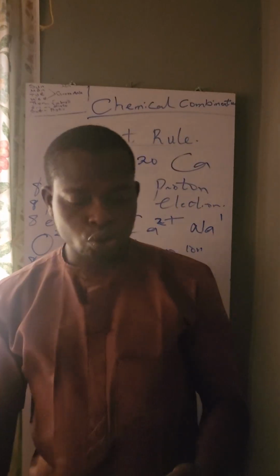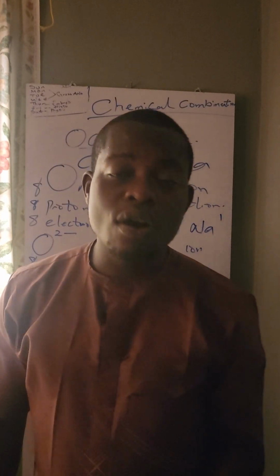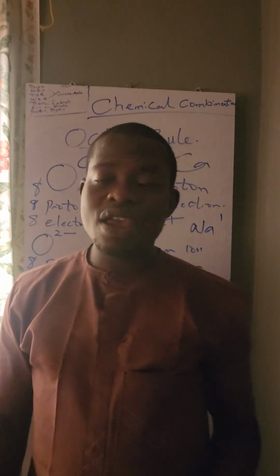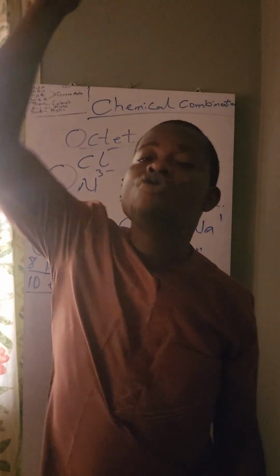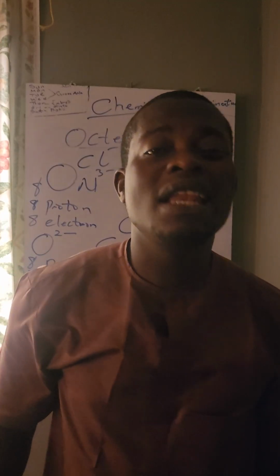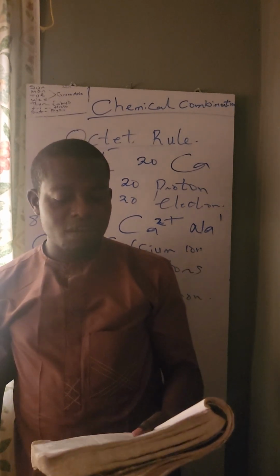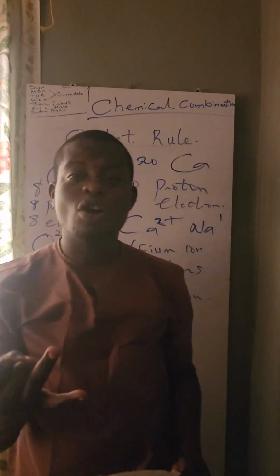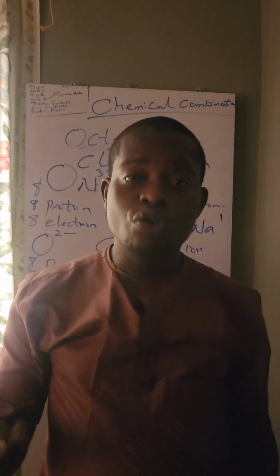That's 1. 2, atoms of elements in the same group form identical ions. You will understand that much better when we are dealing with the periodic table. Elements in the same group have the same chemical properties. That is why they also have the same valency. For example, sodium and potassium are in the same group, with silver as well.